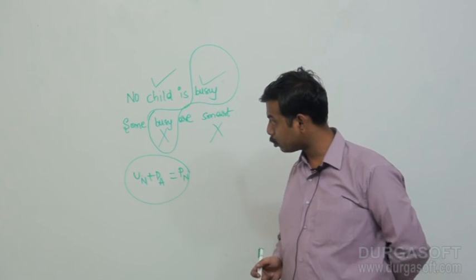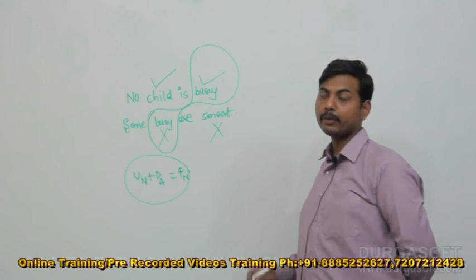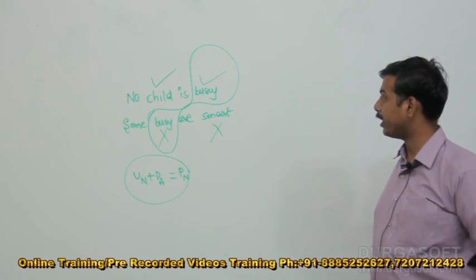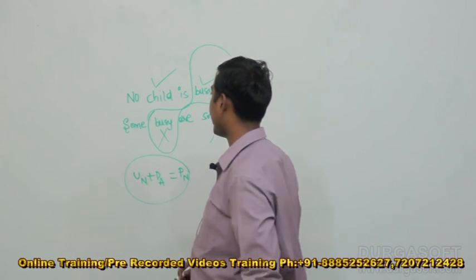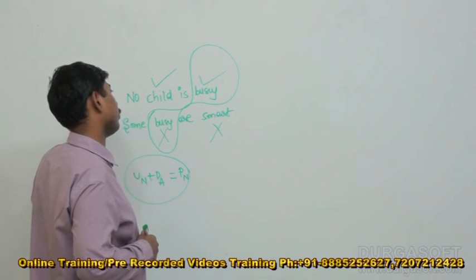Let us draw the conclusion here. Already we know in that conclusion the middle term should not be included. That means the middle term should be excluded. That is the meaning in the conclusion.